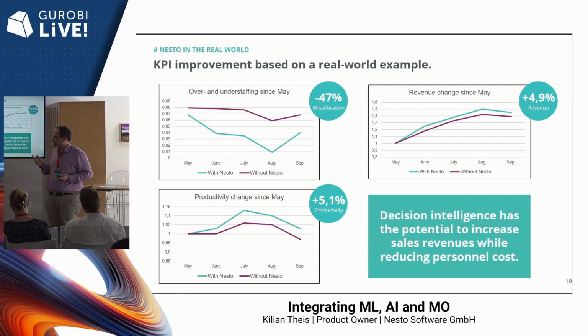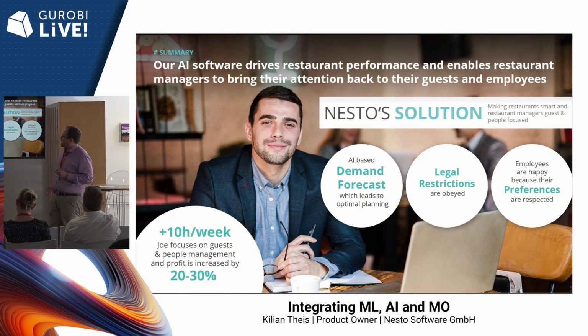So it really works in practice, and this shows the high potential of decision intelligence in a sector where not everyone is probably aware that there's so much to improve, because it's not an industry context, it's not a fintech context, it's gastronomy. It sounds simple, but it isn't. And as you can see, Joe smiles now because he doesn't have to worry about so many things.